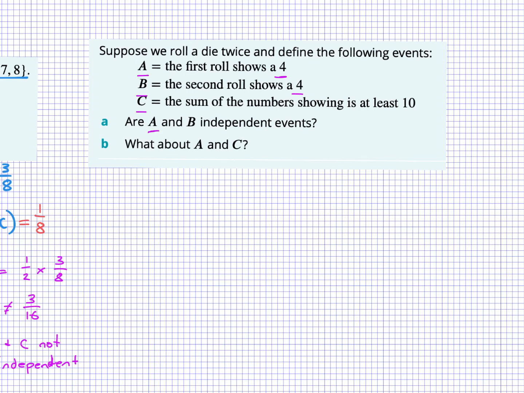So we can see that A is a 1 in 6 chance, B is a 1 in 6 chance, and it has to equal the intersection of them both where both numbers are a 4, which is a 1 in 36 chance, and you can see there that 1/6 times 1/6 equals 1 in 36. So A and B are independent. Because they were two different rolls, they're physically independent because the second roll can't influence the first and vice versa. If they're physically independent, then they must also be mathematically independent. Okay?